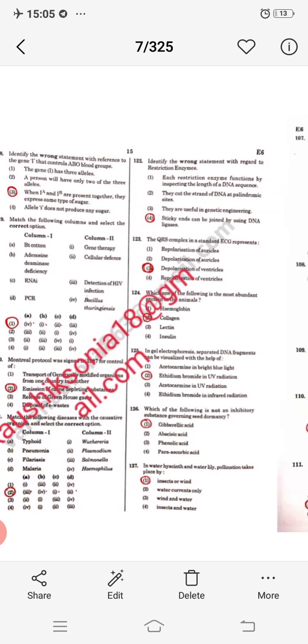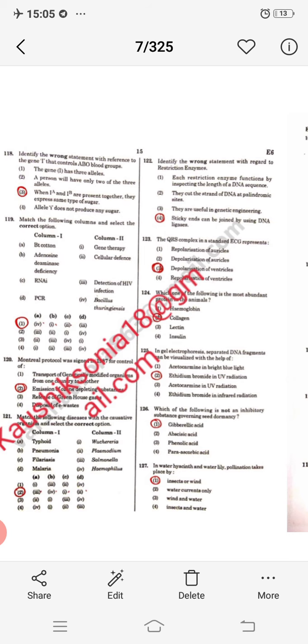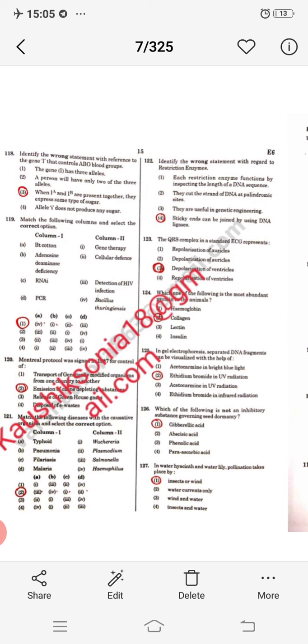So option 2 will be correct. Next question, identify the wrong statement with regard to restriction enzyme. Beta, restriction enzymes are the enzymes that cut specifically on palindromic sequences. So the wrong statement is that restriction enzymes function by inspecting the length of the DNA sequence. They cut the strand of DNA at palindromic sites. They are useful in genetic engineering.